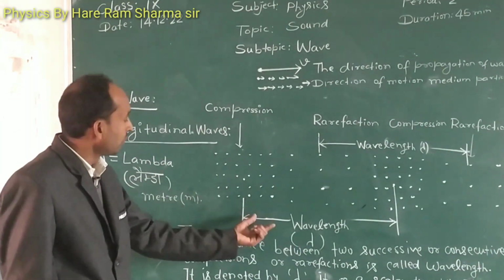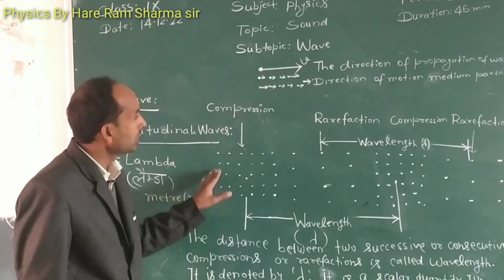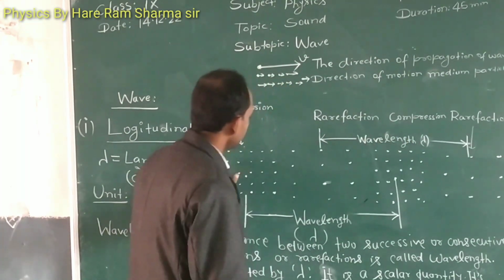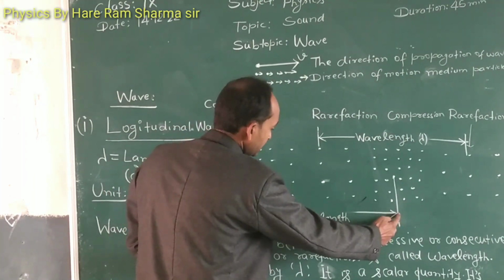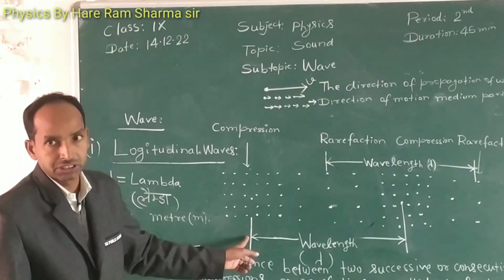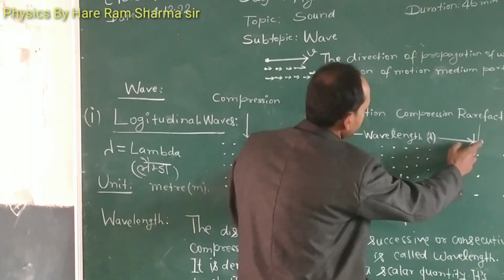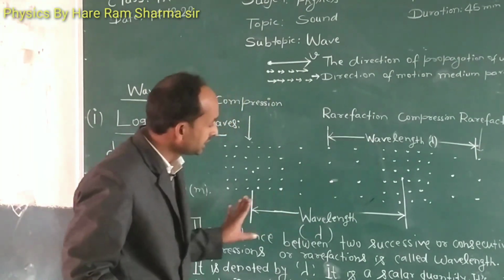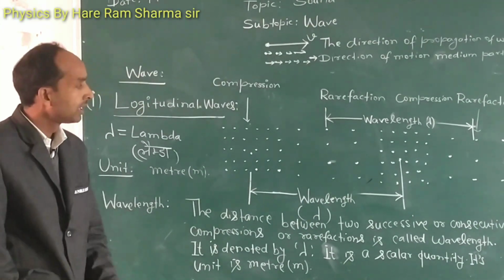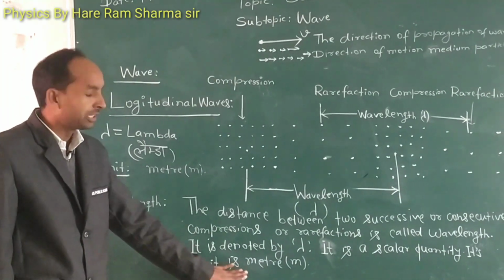Now, what is the wavelength? The distance between two successive or consecutive compressions is called the wavelength. The distance between two successive compressions or two successive rarefactions is called wavelength, and it is denoted by lambda. Wavelength is a scalar quantity and its unit is meter.